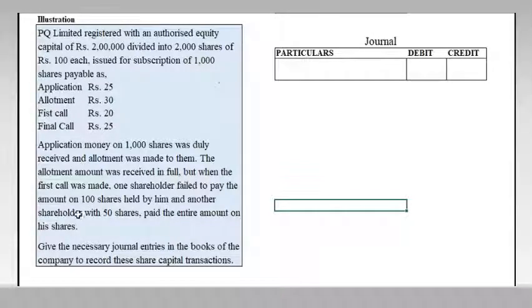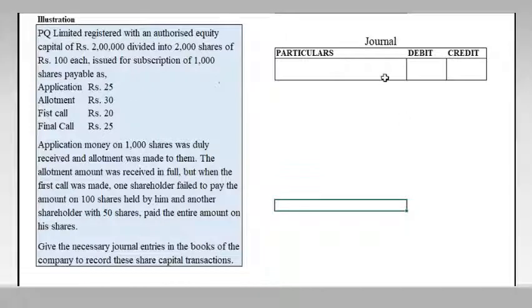Along with that, another shareholder holding 50 shares paid the entire amount on his shares. Actually, the company called only the first call, but along with this first call, he paid the entire balance 25 also, so the final call also. So here is a calls in advance. So give the necessary journal entries in the books of the company to record these transactions.